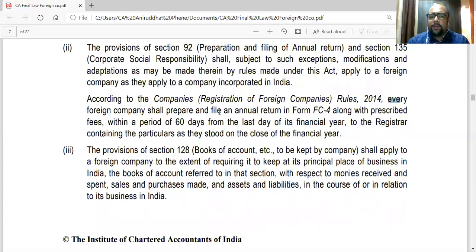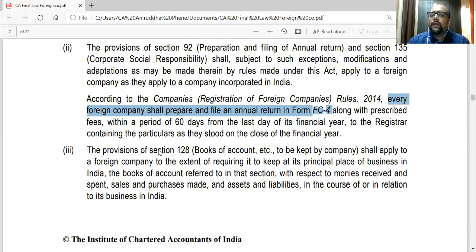Every foreign company shall prepare and file annual return in form FC4. The form is different for foreign companies, FC4, along with prescribed fees. Whenever you submit anything to the ROC, you have to pay fees as well, within a period of 60 days from the last day of its financial year to the ROC, containing particulars that should be there in the annual return. Return means information. So annual return contains information about the company for the year. That is how many board meetings were conducted, how many shareholders meetings, and other things done during the year.